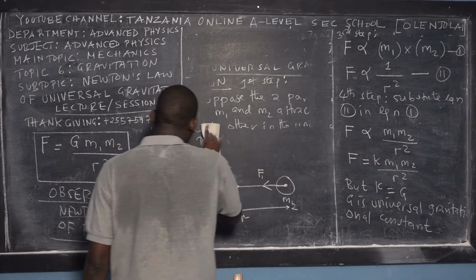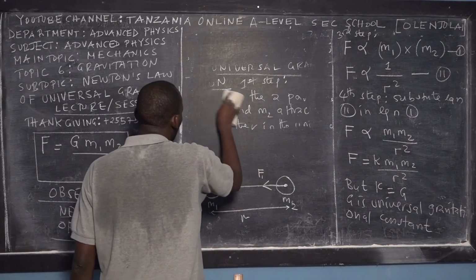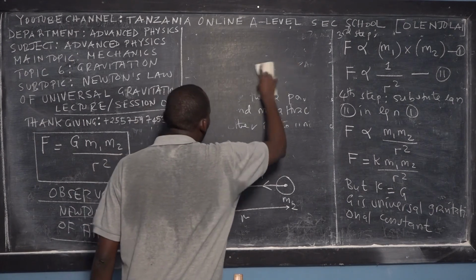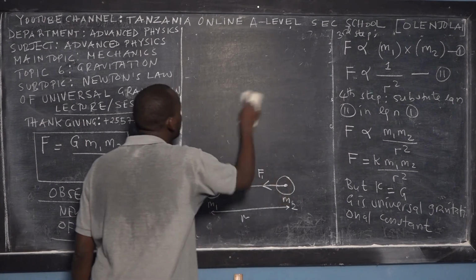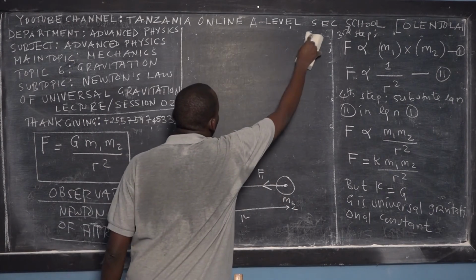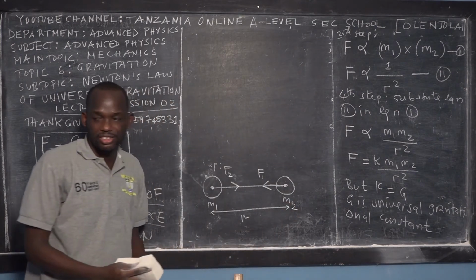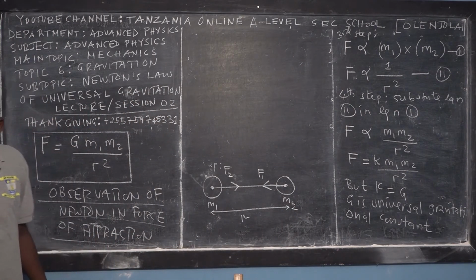is the nature of the force: it is a force of attraction. There is no force of repulsion between two bodies in the universe. A body of this mass is attracted to a body of that mass by the gravitational force.